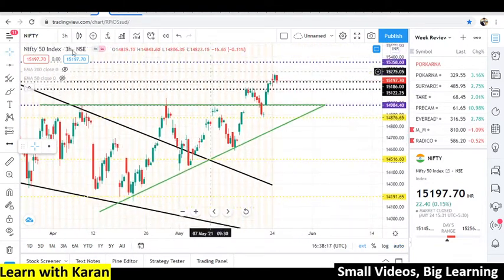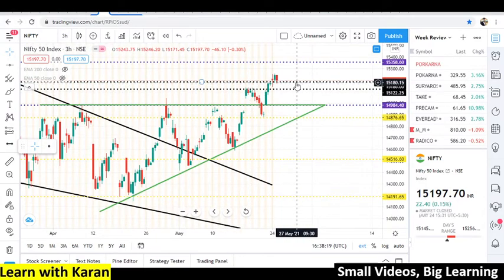As you can see, on the 3-hour time frame, 15,186 has held as a support today and we can see some wick rejections over here. So the next and nearest support for tomorrow will be 15,186, and on the downside, as already informed, 15,122 will be acting as the second support.